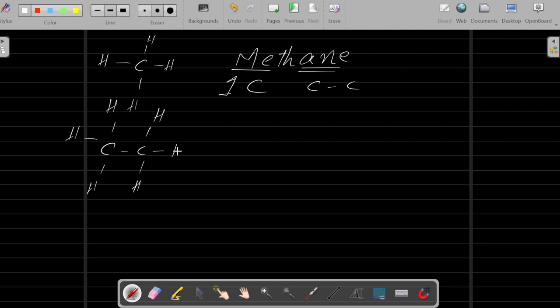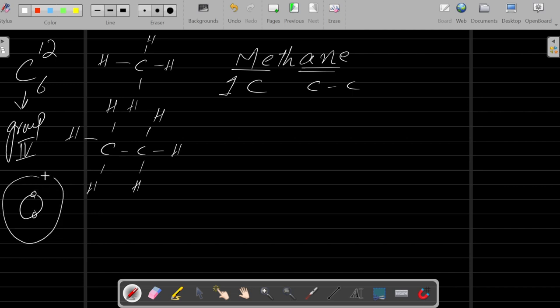If you check the structure of carbon, carbon's atomic number is 6 and its mass is 12. It is from the group 4 members. So it means 2 electrons in the first shell and 4 electrons in the outermost shell. That is the reason carbon can make a maximum of 4 covalent bonds.